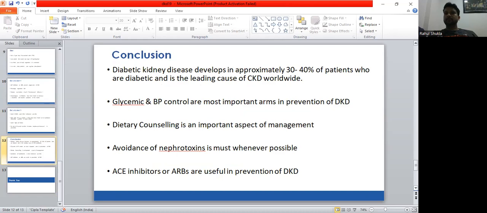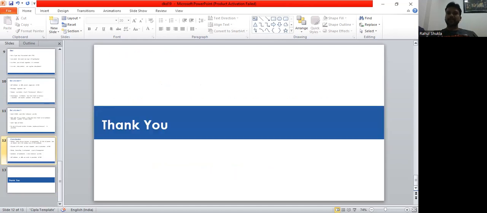Glycemic and BP control are the most important parameters in preventing diabetic kidney disease. Dietary counseling is an important aspect in the management of diabetic kidney disease, and avoidance of nephrotoxic drugs is very important. ACE inhibitors and ARBs may be useful for the prevention and progression of diabetic kidney disease. Thank you so much.